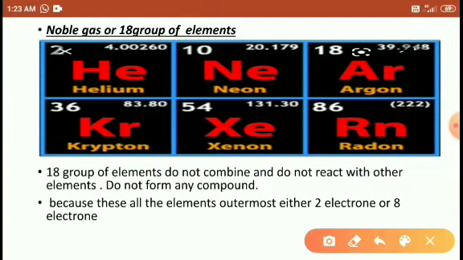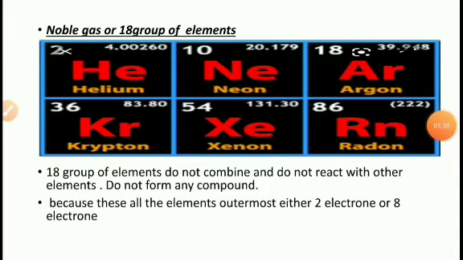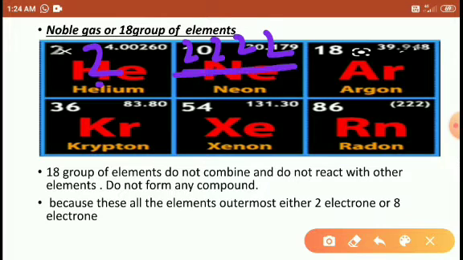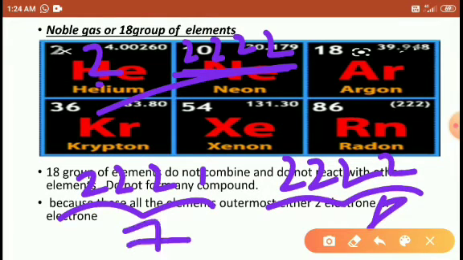Like that, if any element has 2 electrons present, it means it is stable. Similarly, where 8 electrons are present, all are stable, right? Tell me, if an element has 8 electrons in one case and only 7 electrons in another, which one is stable?